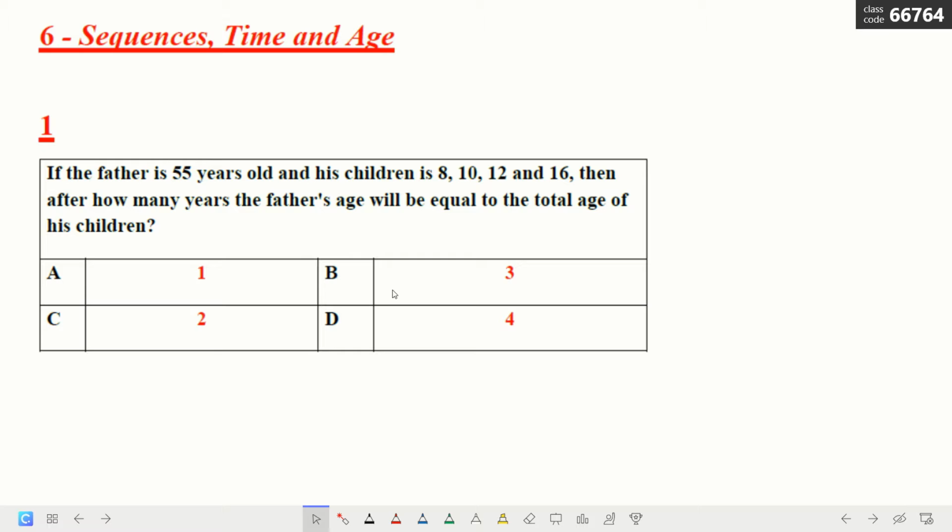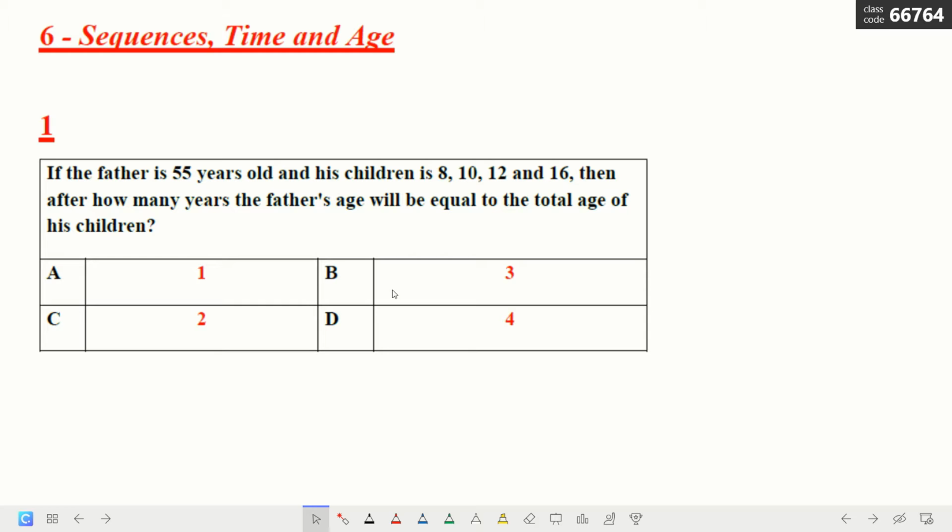So now if I add 8 plus 10 plus 12 plus 16, the sum is equal to 46. So now the difference between 46 and 55 is 9.